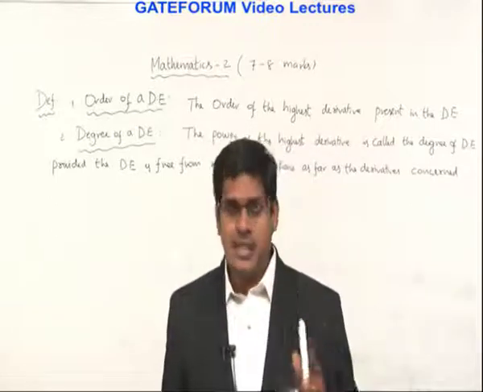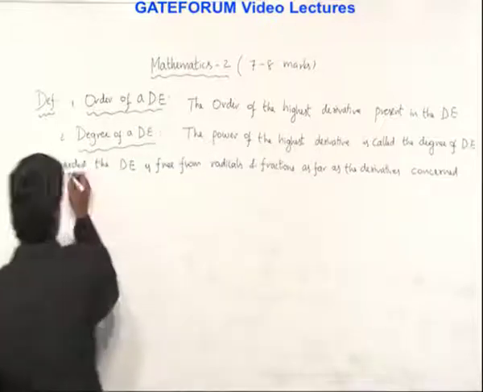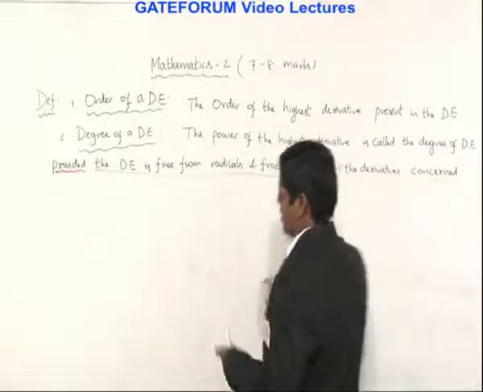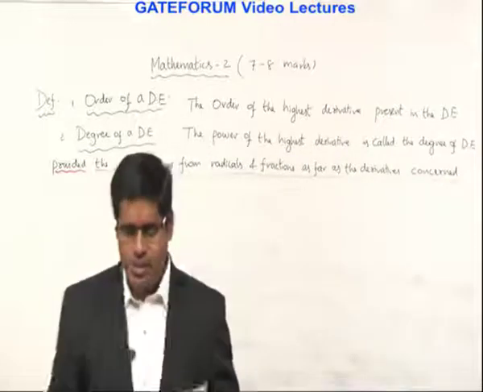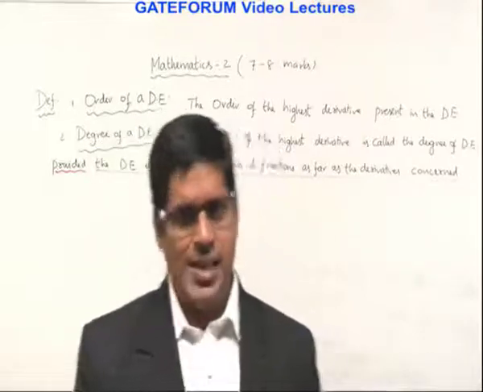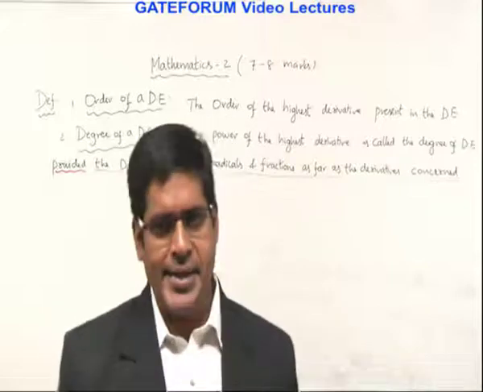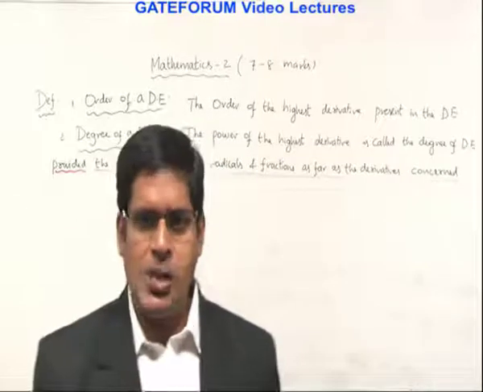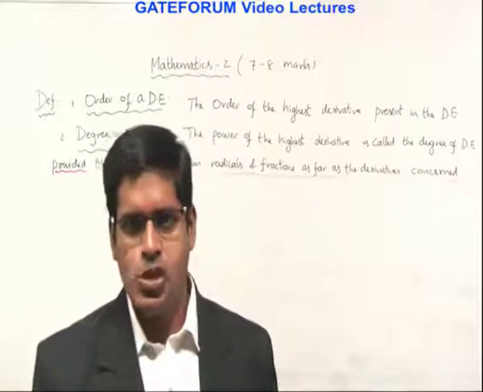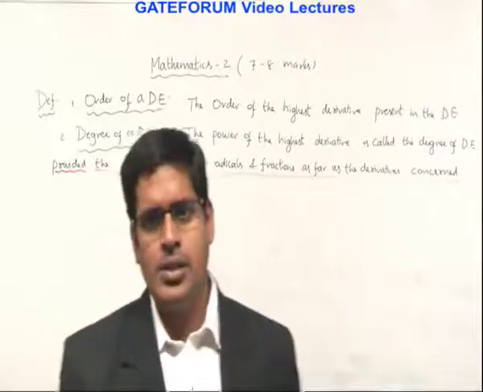But there is a restriction, there is some condition to find the degree. What is that? Provided the differential equation is free from radicals and fractions. So what are radicals and fractions? For example, sine of dy by dx. Sine is a function operating on dy by dx, so sine becomes a radical. Square root of 1 plus dy by dx: the square root is a function operating on 1 plus dy by dx. That square root means whole to the power 1 by 2, which is a radical.